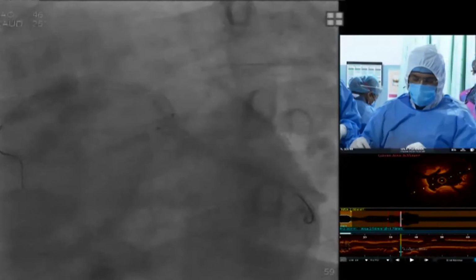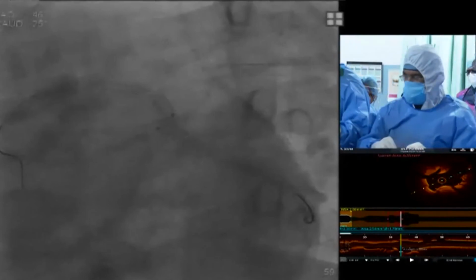Now this is the final kiss. After that final kiss, again we'll take the final OCT runs. Fortunately, GFR is very good. Now the quantity of contrast, I think we used only 250 ml.